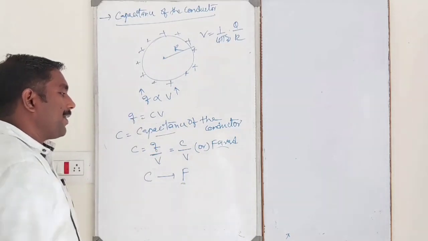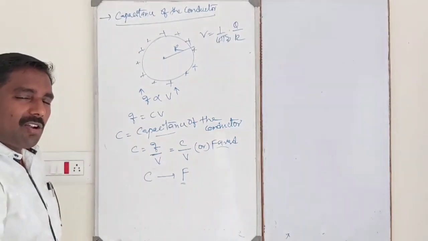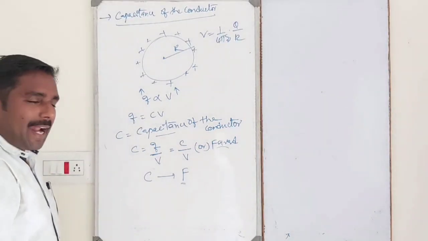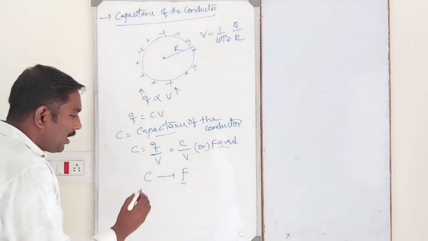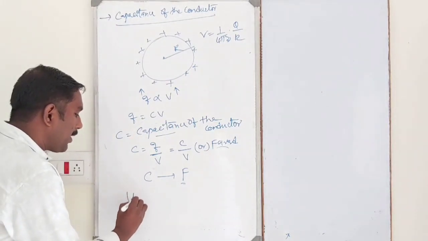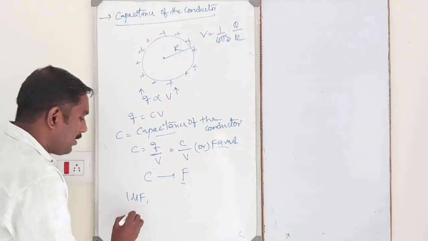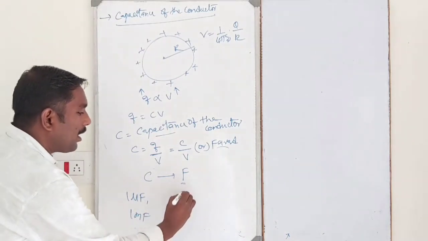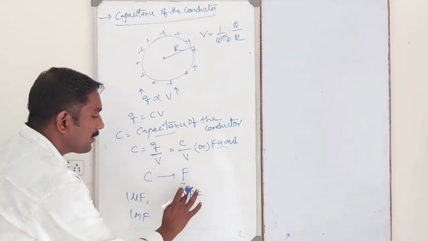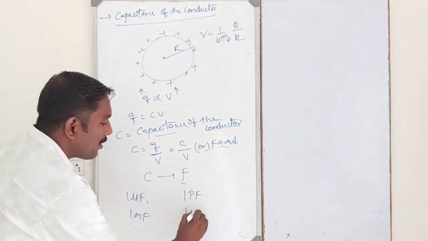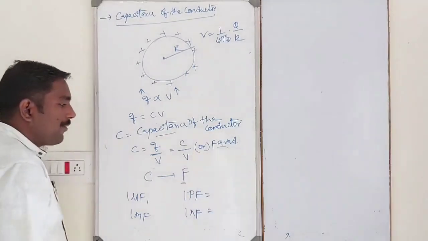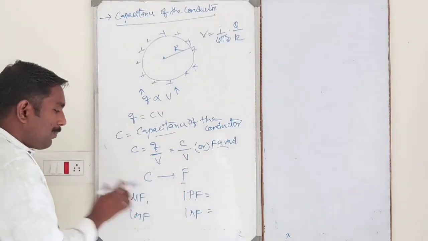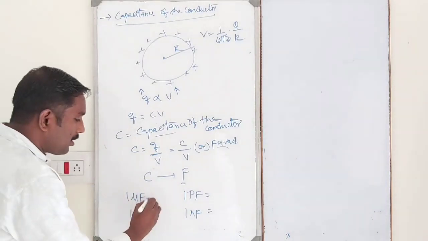Farad. Actually, farad is a large unit. In practice, smaller units are generally used, that is microfarads, millifarads, picofarads or nanofarads. Farad is a large unit, so in practice smaller units are generally used.